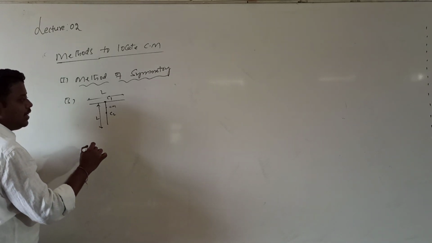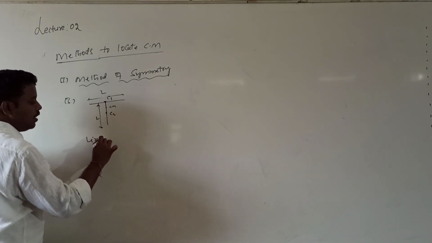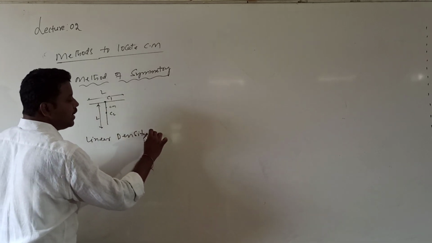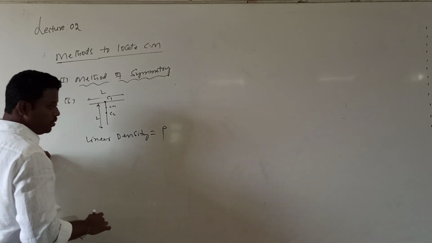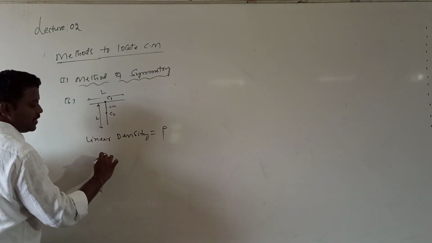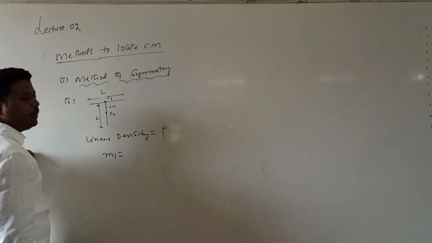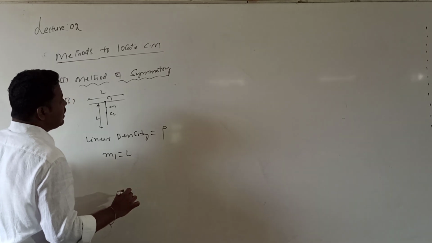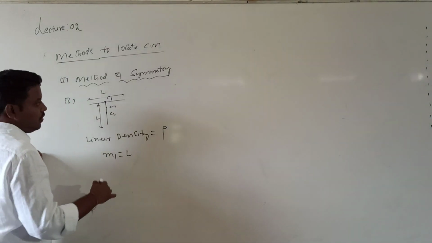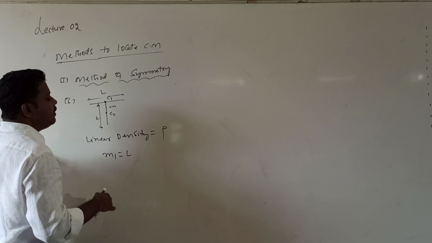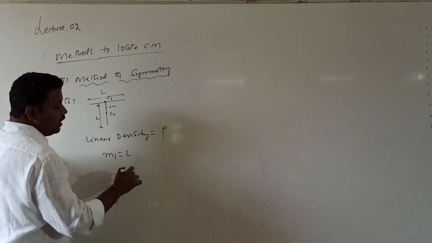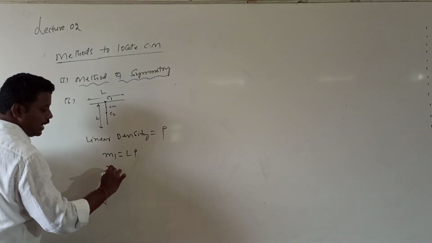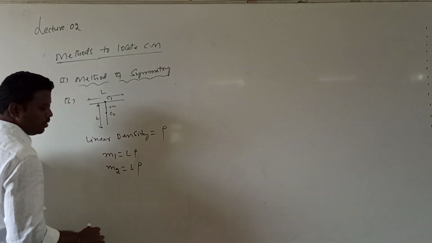Can I calculate the linear density here? The two rods are made of the same material, whose linear density is rho. Then what is the mass of the first rod? Linear density is mass divided by length, so m1 is L into rho, and m2 is also L into rho.